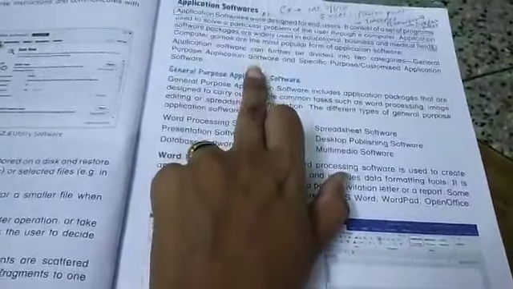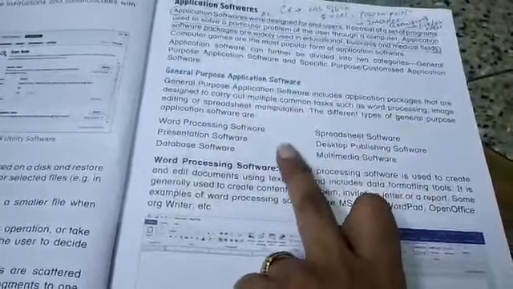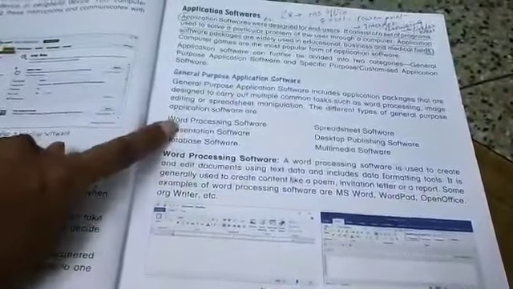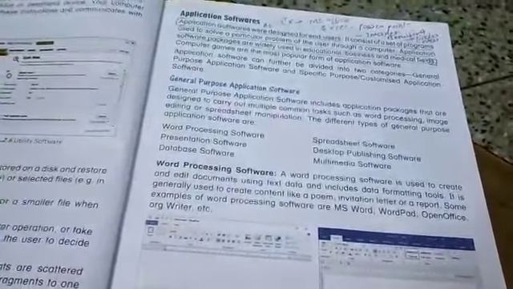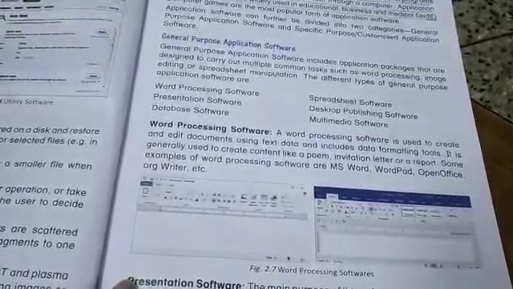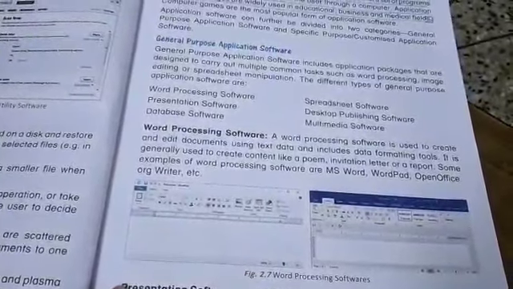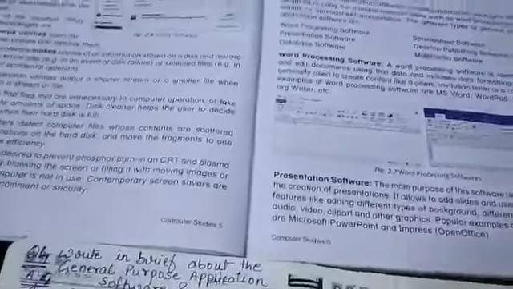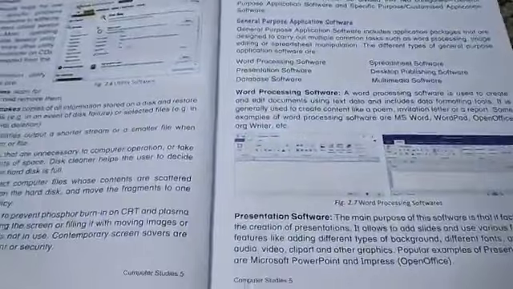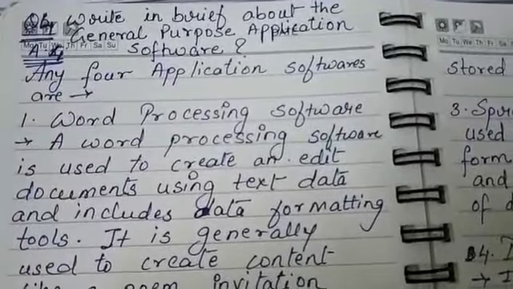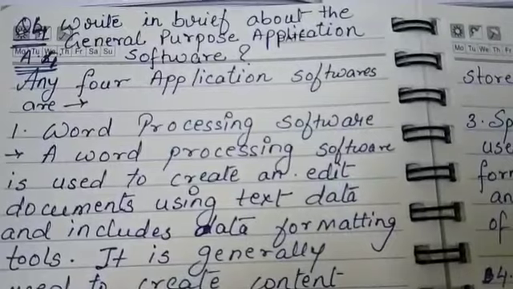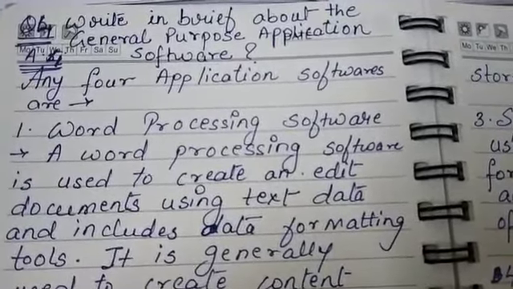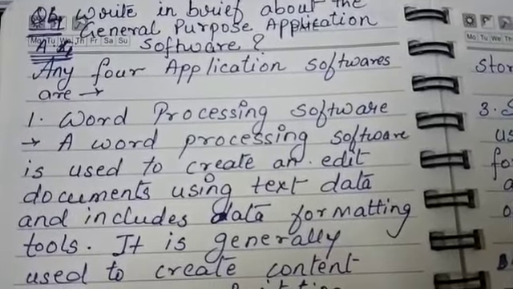So application software is divided into 2, and in the last video I have given what is application software and about general purpose application software. But in the question it is asked to write about any 4. Now the question will be, and all the children please copy this down in your copy: write in brief about the general purpose application software. This is the one amendment I want to do in question number 4.